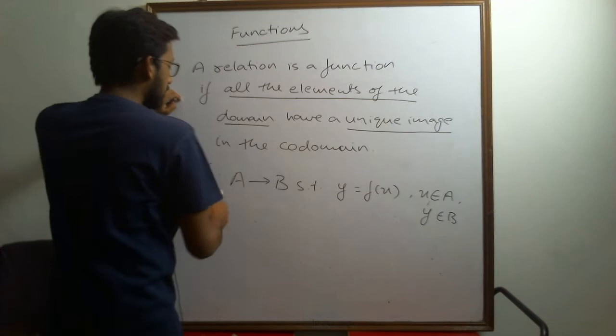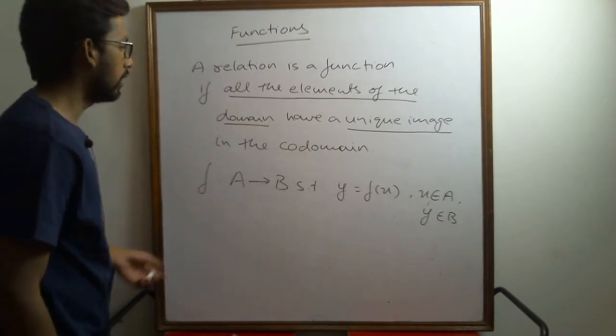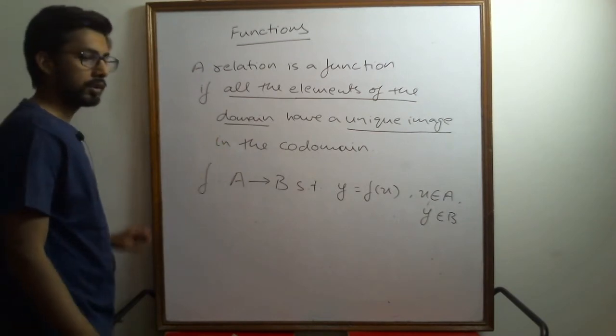So let's look at the different parts of the definition, and then we will make sure that this is a function.